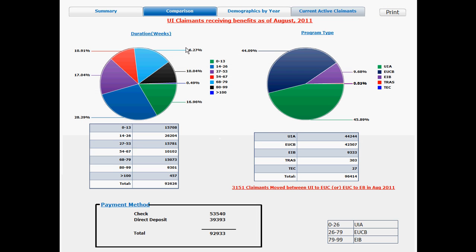This is the duration of individuals utilizing unemployment insurance. And again, you can see the percentage of people that are on these particular unemployment insurance claims. You can see people that are on it for 1 week to 13 weeks, 14 to 16, and so forth. And you can see the quantifiable numbers there.